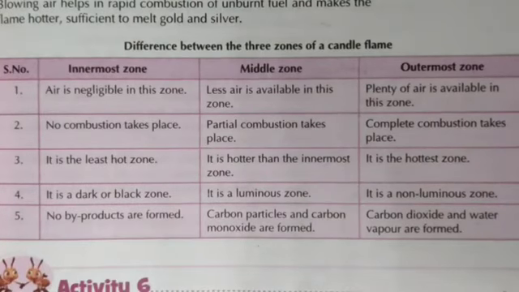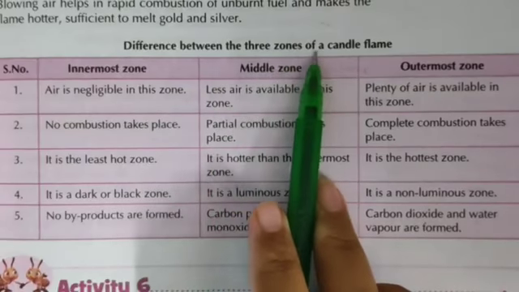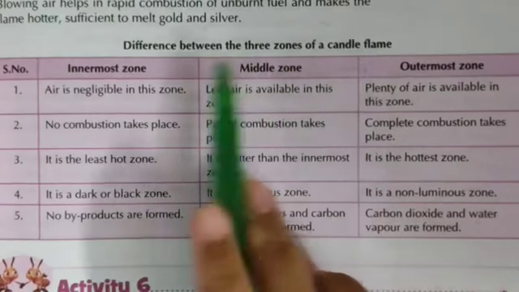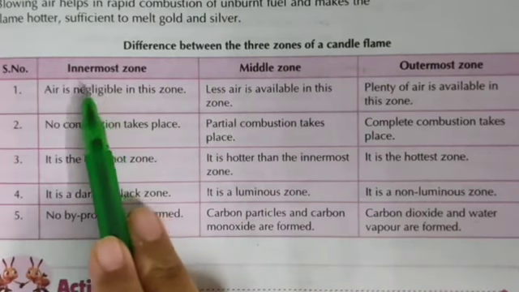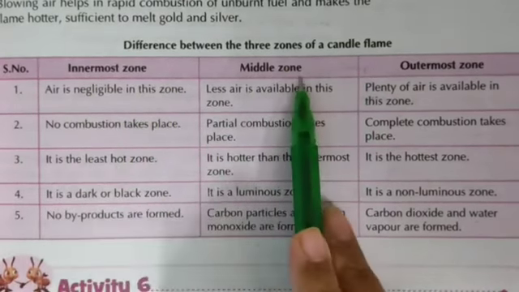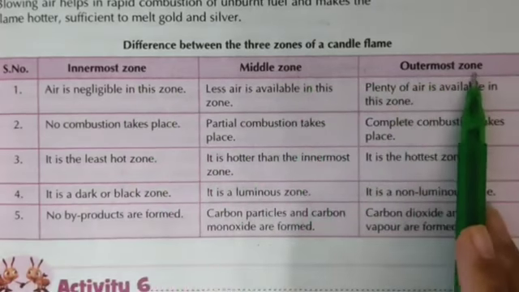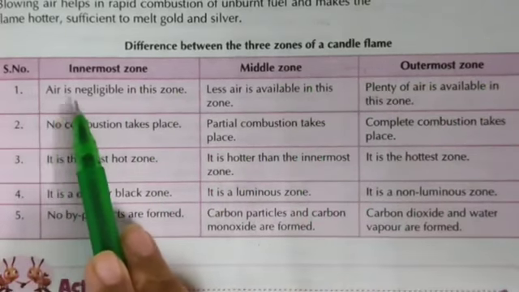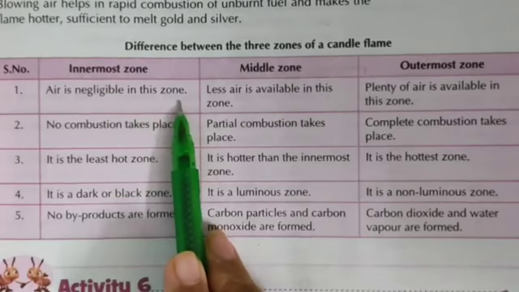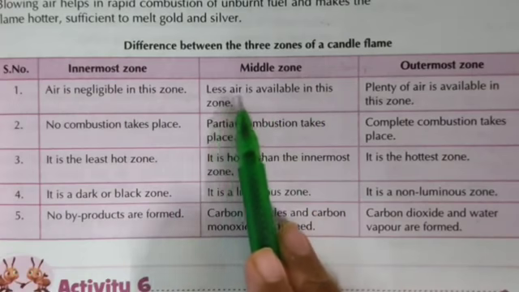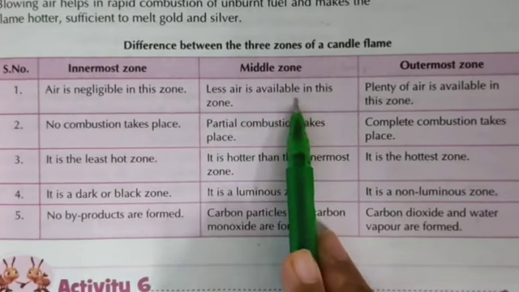Now we will study the difference between the three zones of a candle flame. What is the difference between these three zones? Innermost zone, middle zone, and then outermost zone. First, air is negligible in the innermost zone. In middle zone, less air is available.